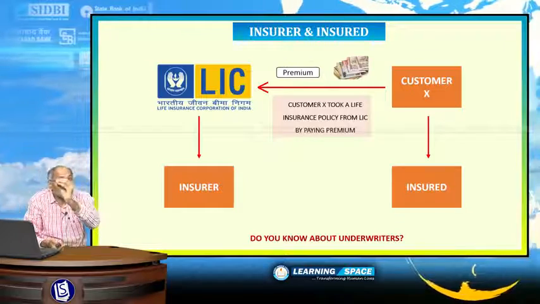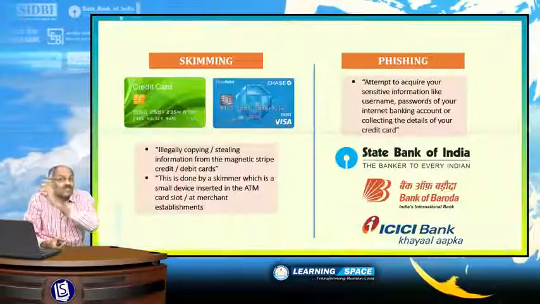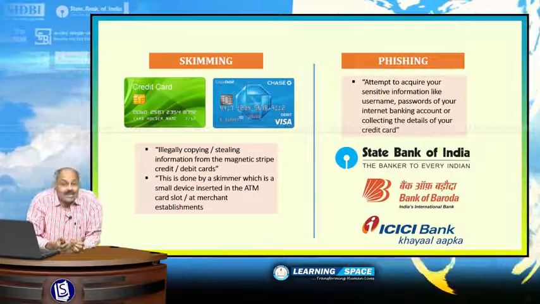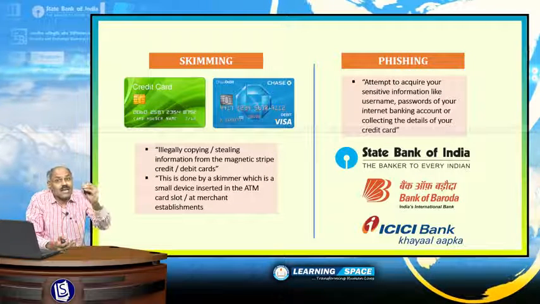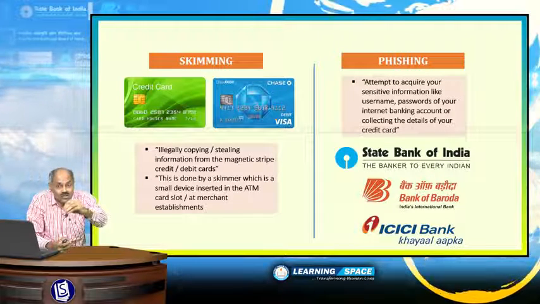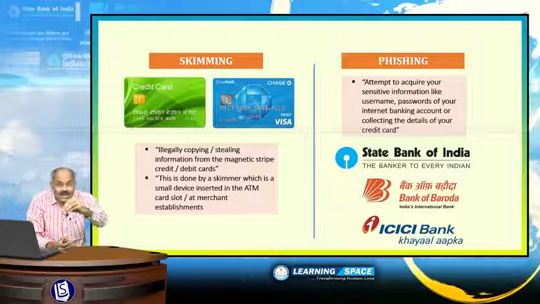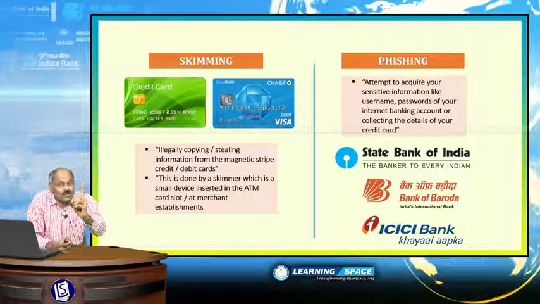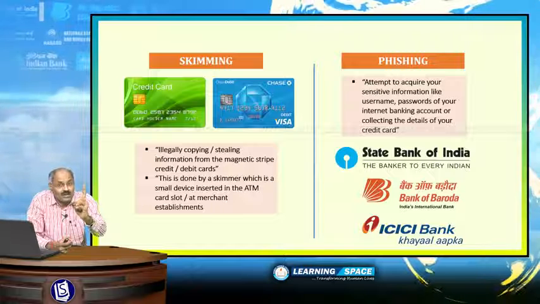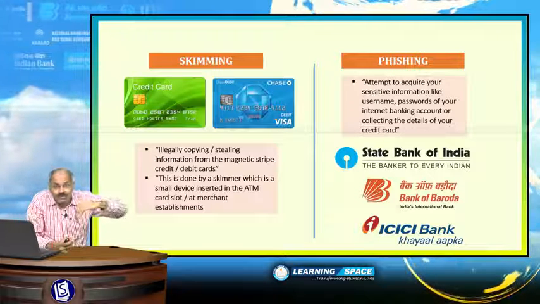And look at the last one, skimming and phishing. What is the difference between skimming and phishing? Skimming is illegally copying your information from your ATM card or credit card by inserting a skimmer.